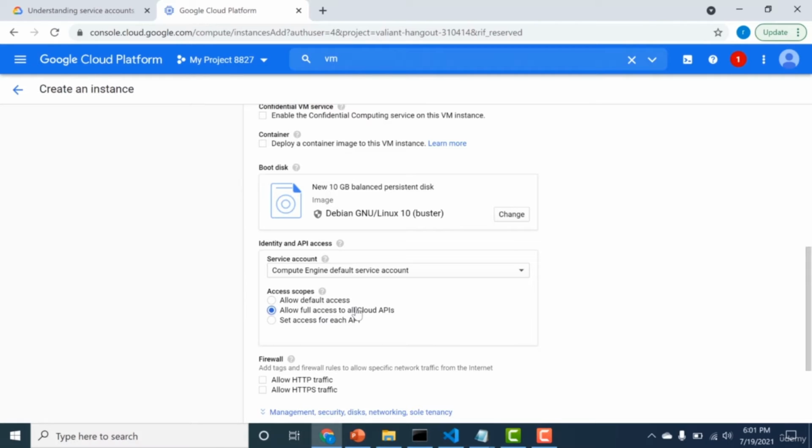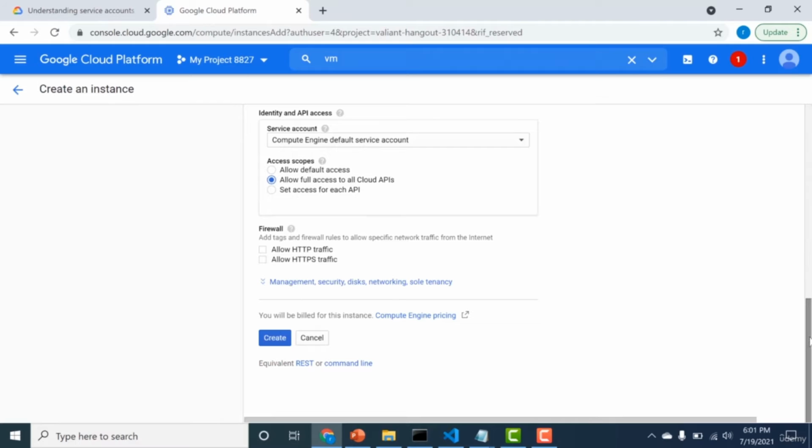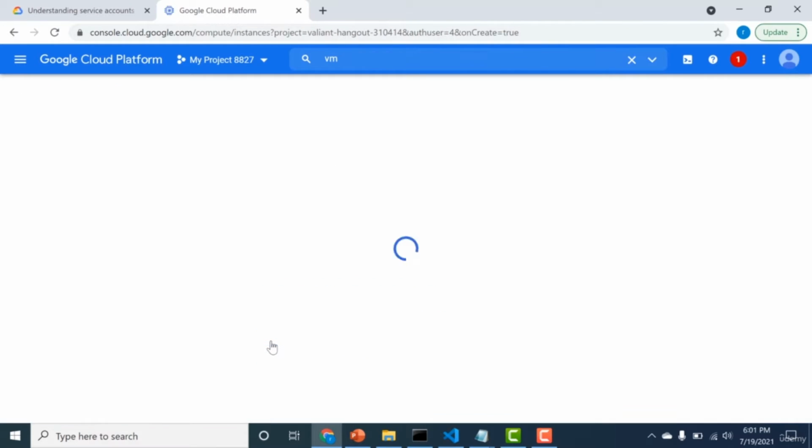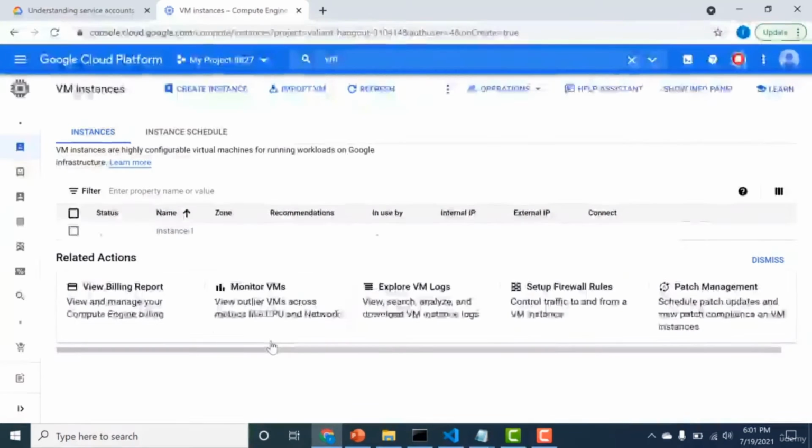Now, of course, you can create your own service account. That I'll teach you in the next particular lecture. So in this particular lecture, I'll just use the compute engine default service account. And that's about it. Let me just create my instance. So I'll wait for the instance to get created, and then I'll log on to the particular instance and I'll install Terraform. So let's wait for this particular instance to be created.